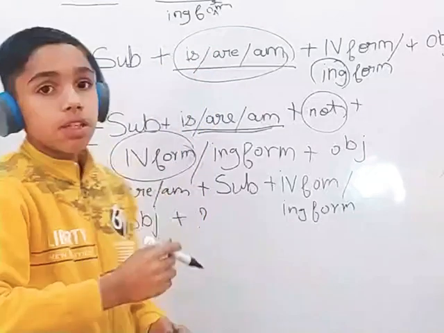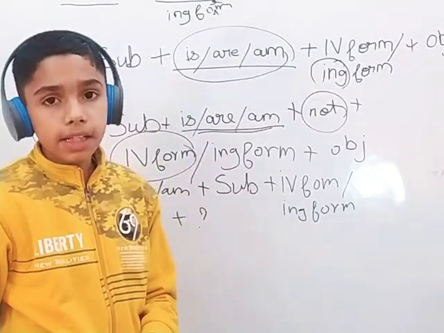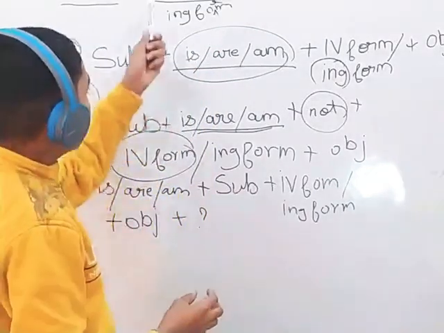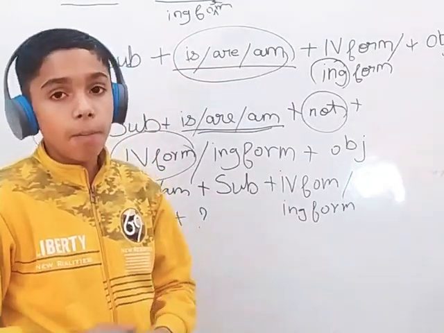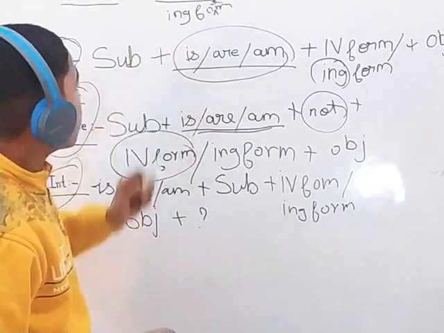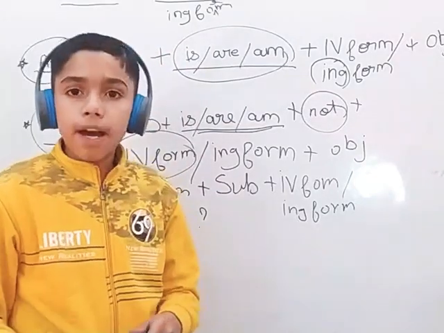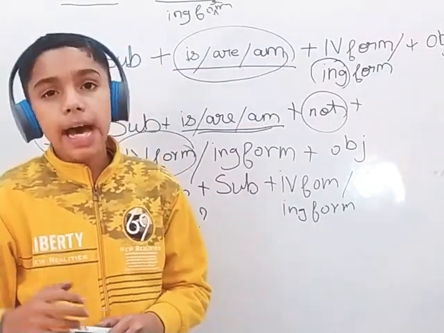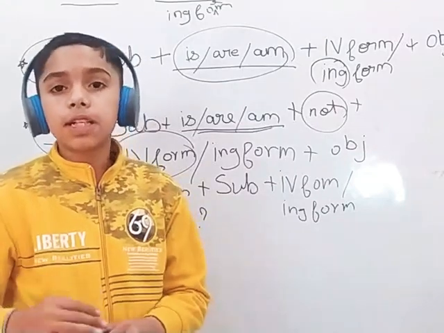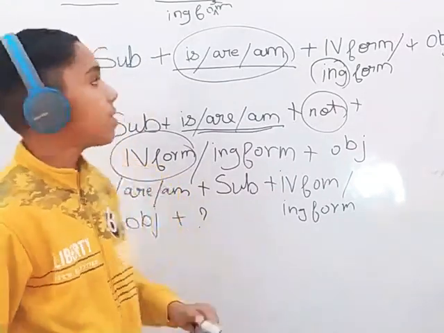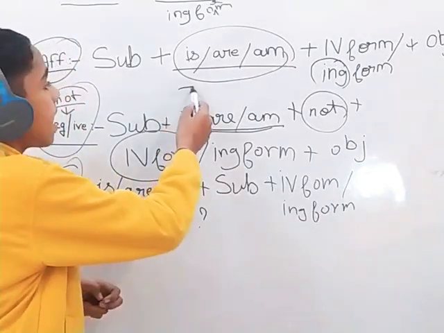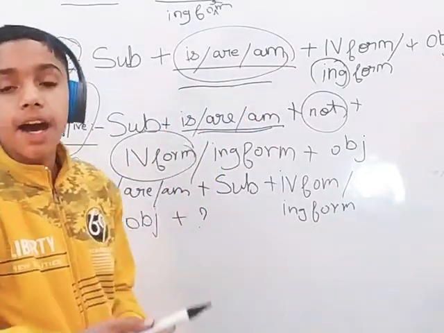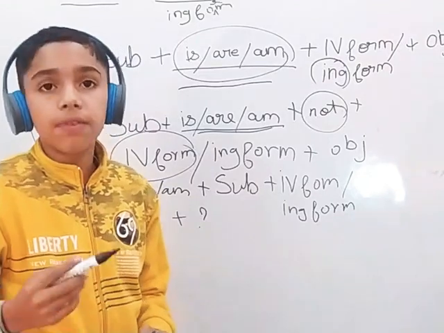Ing form is used only and only in continuous. Like here it is continuous, so we would use ing form. Like in present continuous, here is ing form. So in past continuous, we will also use ing form, whereas in future continuous, there also we will use ing form only.